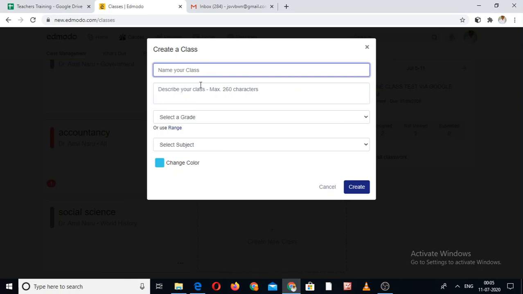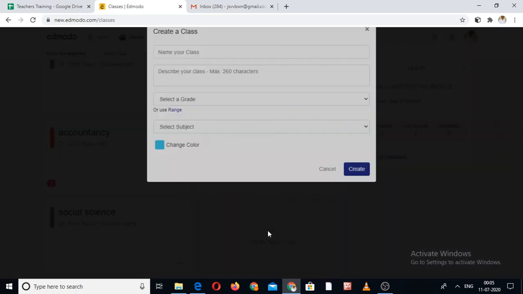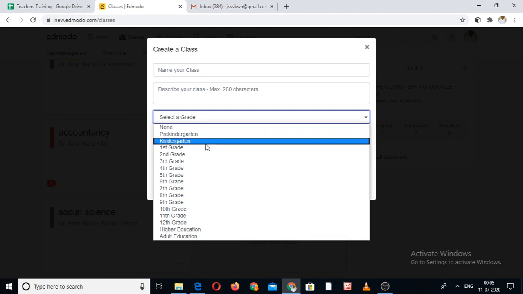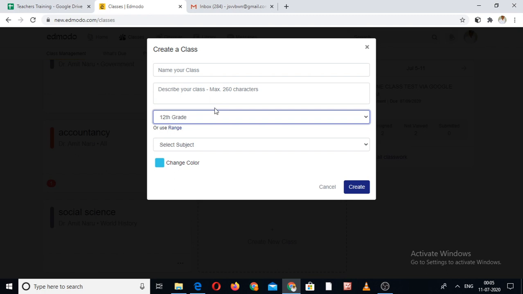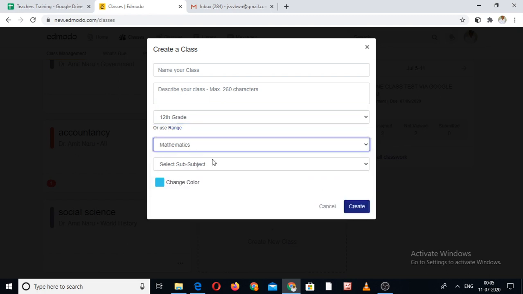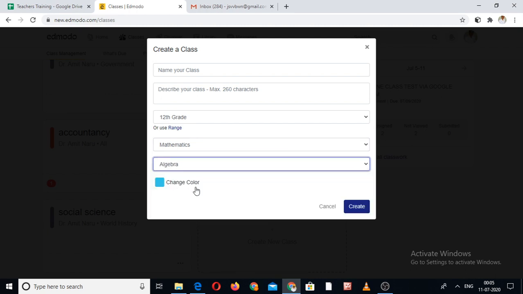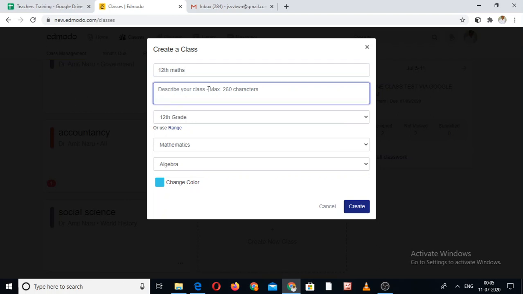Suppose the economics, describe your class, select a grade, first, second, third. Suppose you are the teacher of 12th grade. Select subject, the mathematics, the sub-subject, the algebra. Name your class, 12th maths. Describe your class, maths, and you create it.